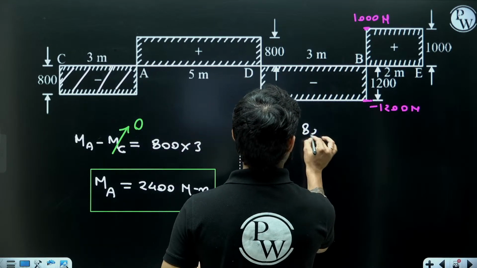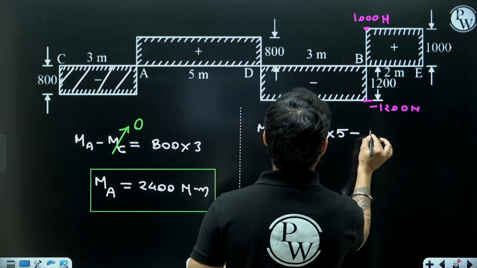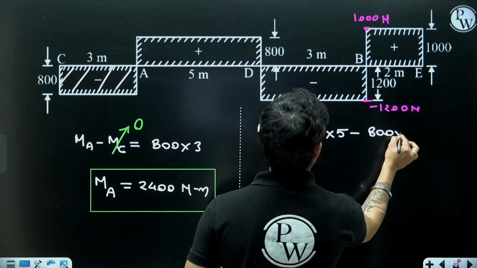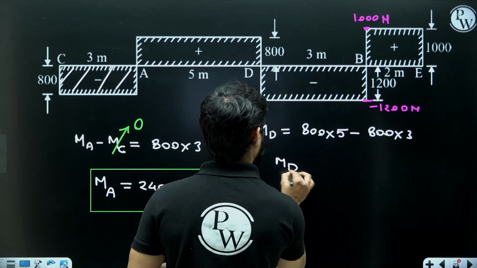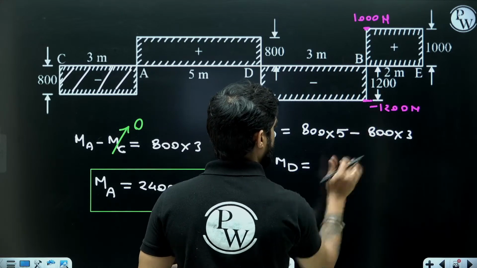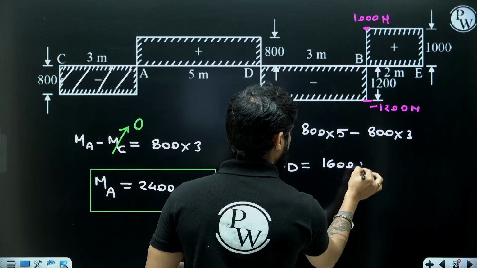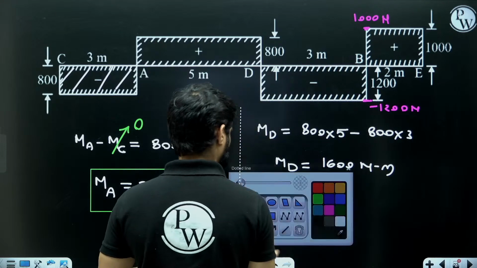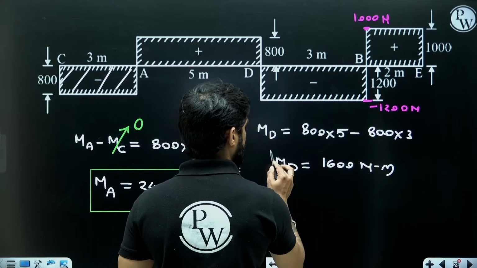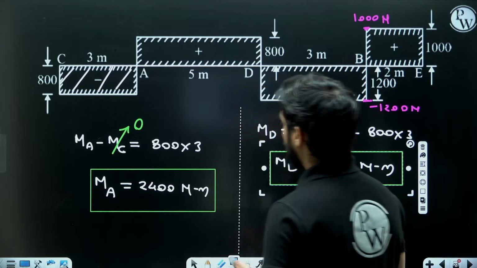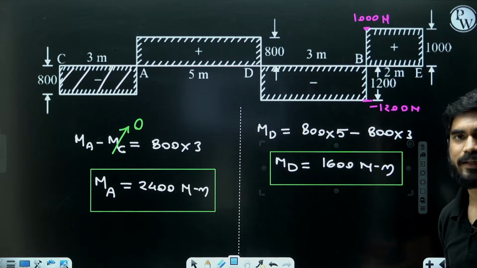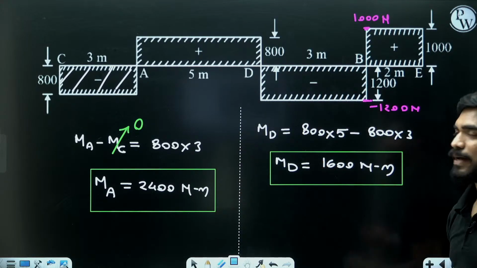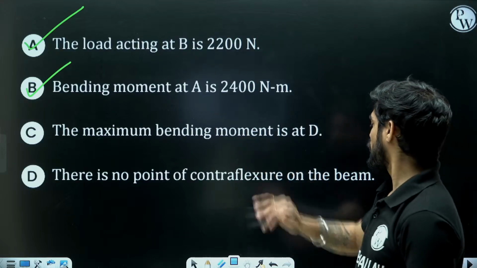So 800 into 5 minus 800 into 3. So it will be 4000 minus 2400, which means 1600 Newton meter. So beta, maximum bending moment is not at D, right? Because bending moment at A is greater than bending moment at D. So how can this be maximum? So this statement is also incorrect.